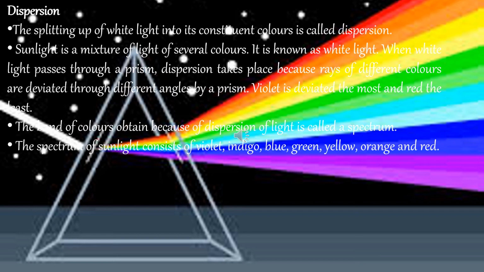The band of colors, we call a spectrum. So splitting of white light into 7 colors, we call dispersion. When the light enters into the prism, the rays of different colors are deviated through different angles. So violet will be bent more when compared to red.